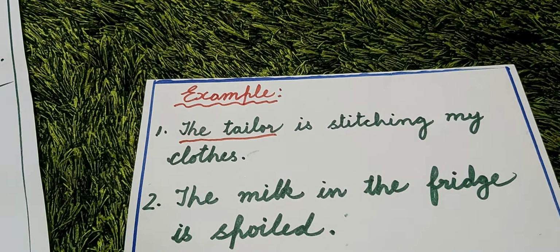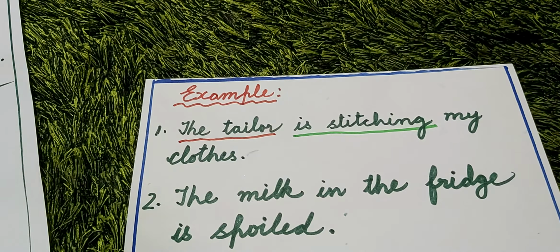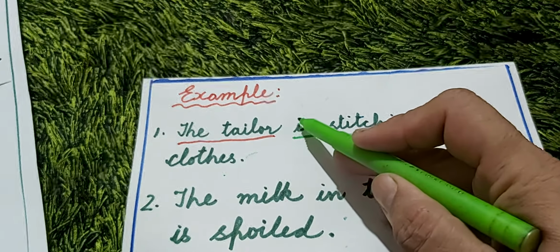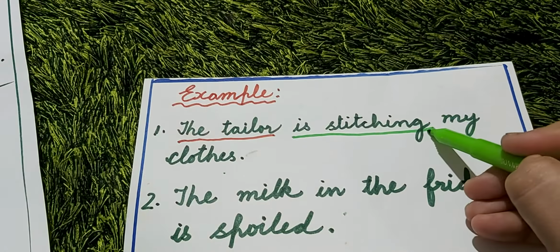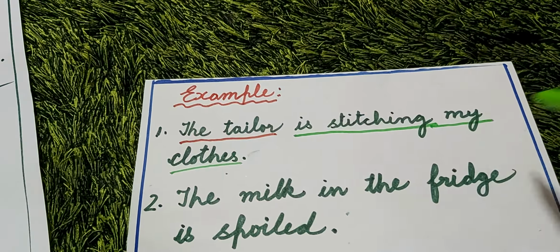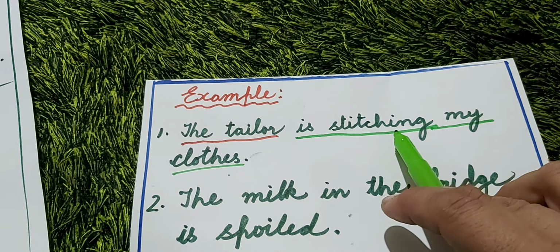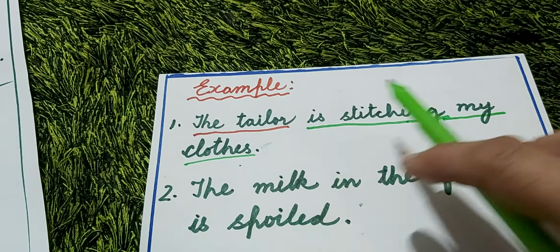Is stitching is a verb phrase, and is stitching my clothes, all these words, are the predicate. The tailor is subject. Is stitching is verb phrase. Is stitching my clothes are predicate.